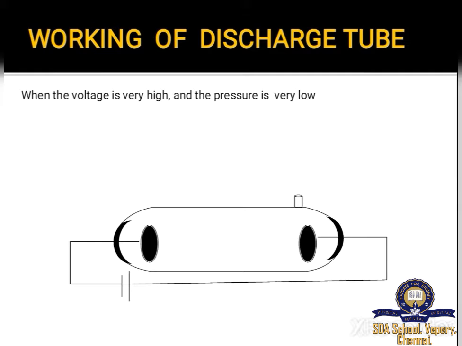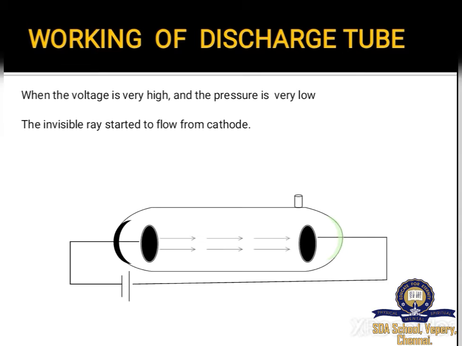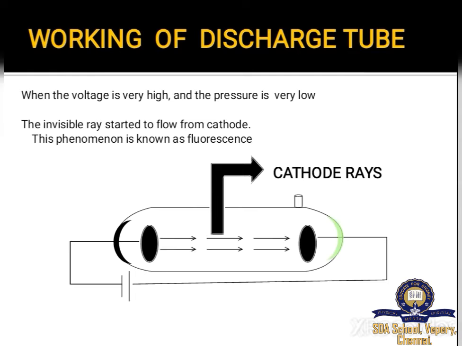When the voltage applied through a battery is 10,000 volts, which is very high, and the pressure is maintained very low with the help of the vacuum pump, Thomson observed that an invisible ray started to flow from cathode. Now this is an invisible ray, isn't it? Then how did Thomson observe it? Yes. When this ray hit the other end of the tube, which is exactly opposite to the cathode, it started to glow. This phenomenon is known as fluorescence. Since these rays originate from cathode, they are named cathode rays.